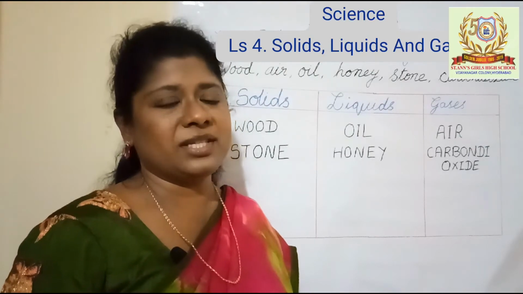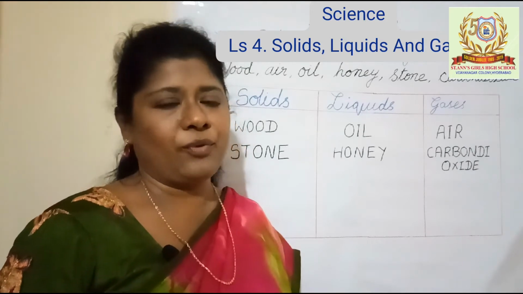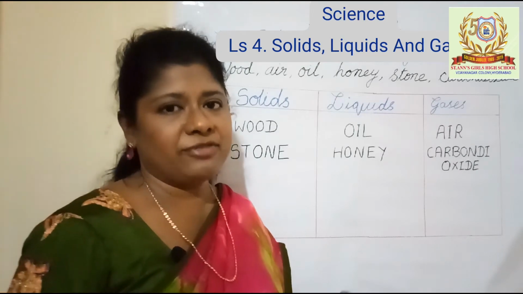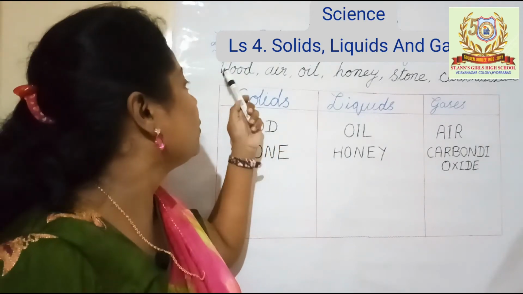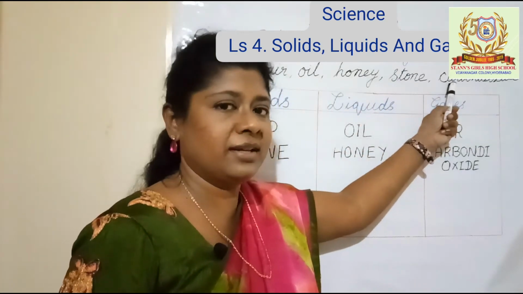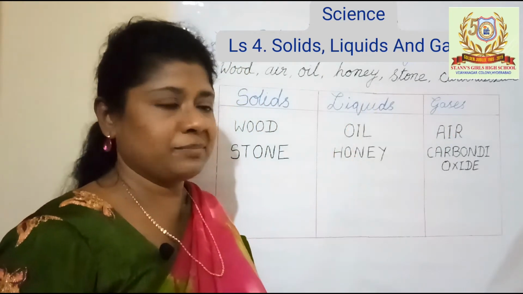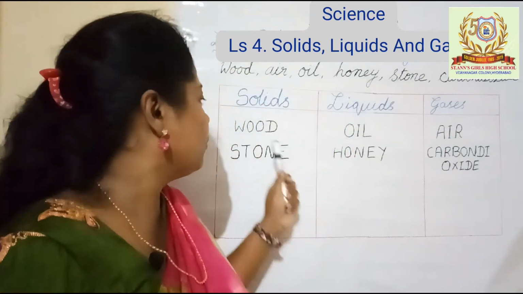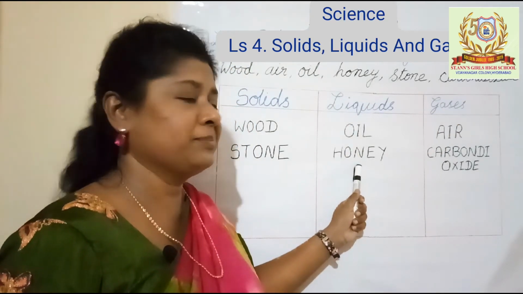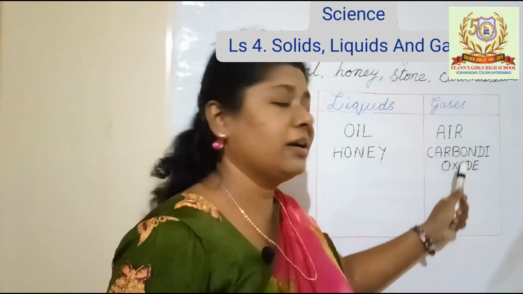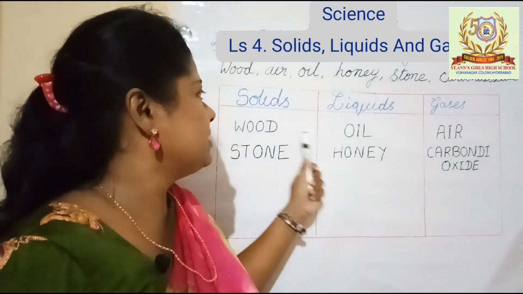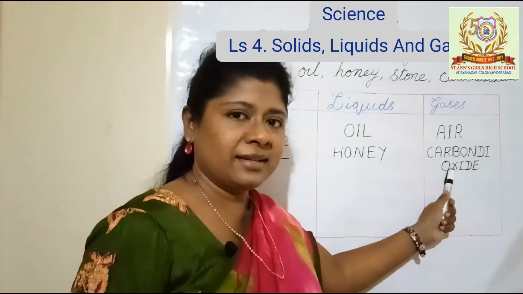In our surroundings, we see various substances, like fan, wood, table, water, and so on. For example, we see substances like wood, air, oil, honey, stone, carbon dioxide. They all are different in their states. Under solids, we can place wood and stone. Under liquids, oil and honey. Under gases, air and carbon dioxide. They are different in their states, like solids, liquids and gases.